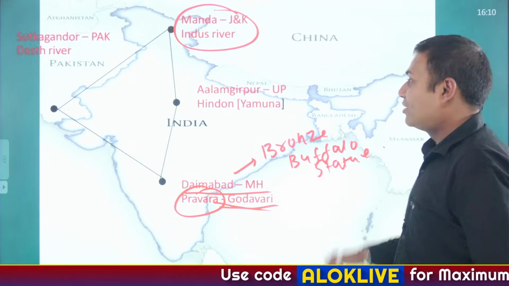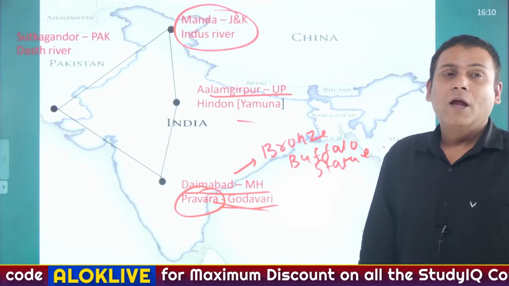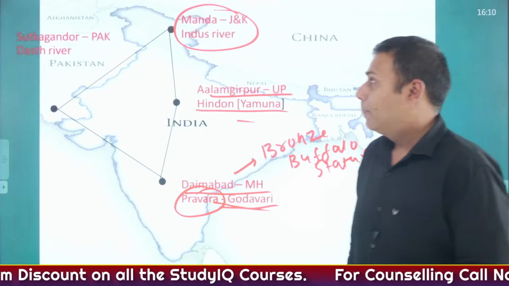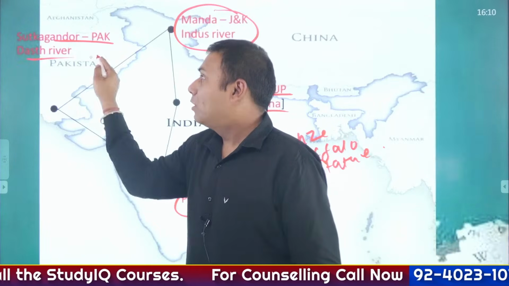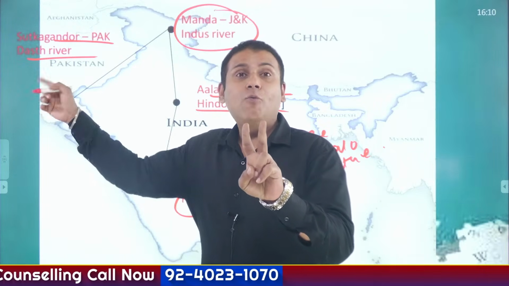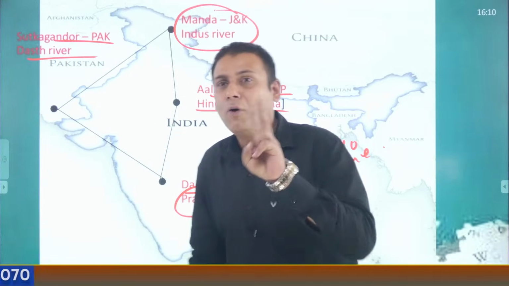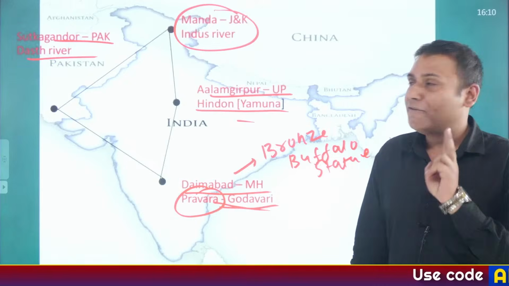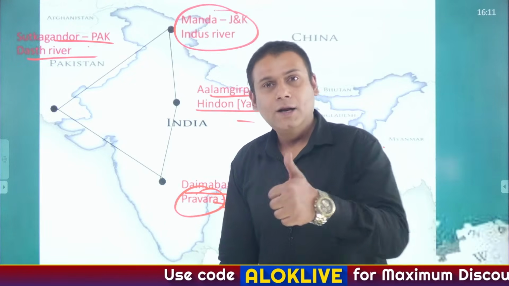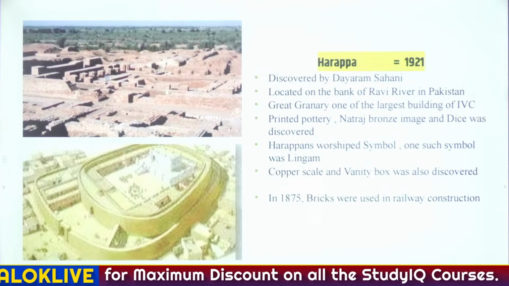Bronze buffalo statue. Alamgirpur is located in the western part of UP, on the banks of river Hindon, which is a tributary of river Yamuna. Sutkagendor is on the Pakistan-Iran border, on the banks of Dasht river. Two important factors: probably this site might have been created by coastal upliftment. And second, ashes pot has been found at the site of Sutkagendor. Hope the point is clear. Now let's move quickly with the important Indus Valley civilization sites.